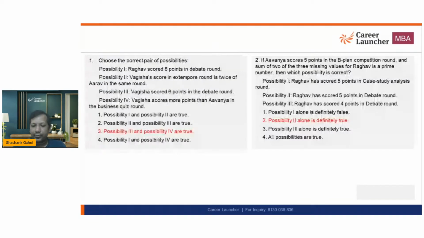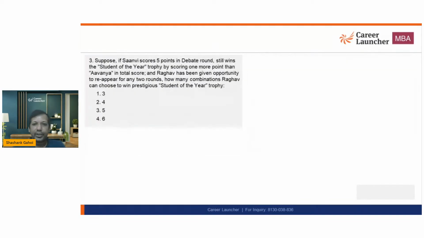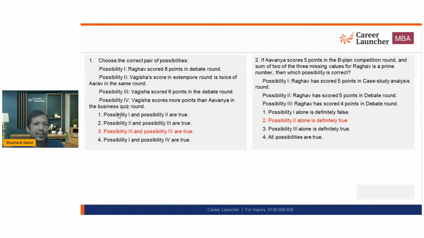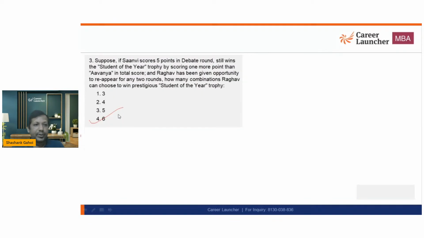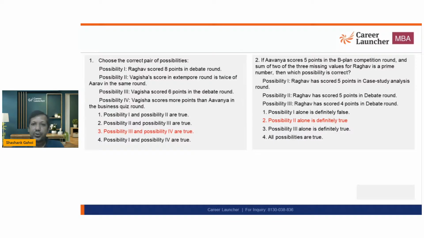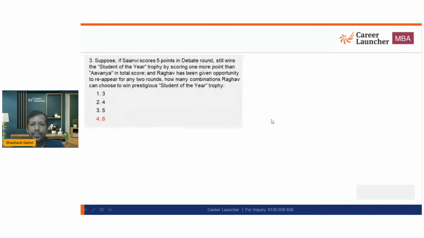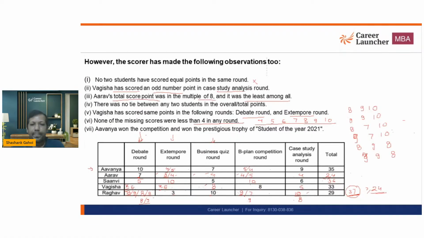So what did we get over here? Let's check the answers, whether we are getting the right answers. Option 3. Did we get option 3? Yes. Option 2. Did we get option 2? Possibility 2 is option 2. Okay. So that is option 2. And question 3, that is 6. Okay. So this is how this question is approached.